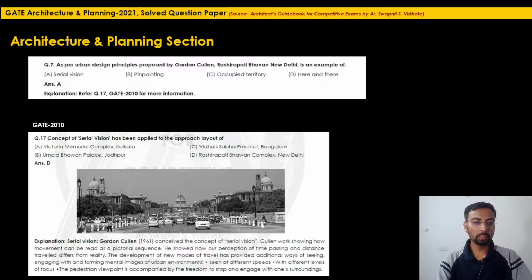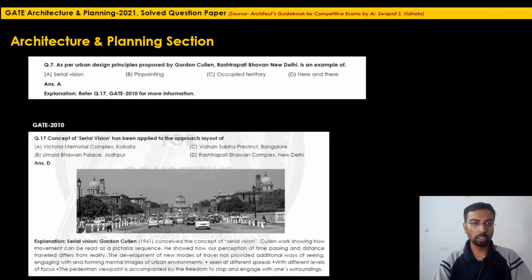In 2010, they have not mentioned who proposed serial vision, but in the explanation you must have read this. Gordon Cullen conceived this concept of serial vision, which is related to the Rashtrapati Bhavan. So answering question 7 in GATE 2021 was simply a task of hardly 1 or 2 seconds.